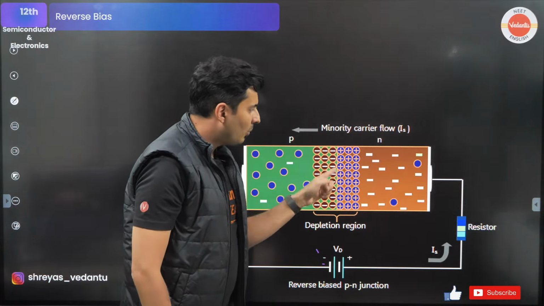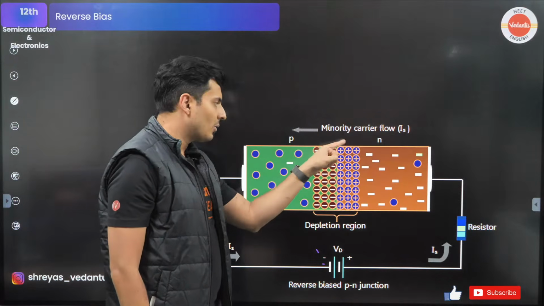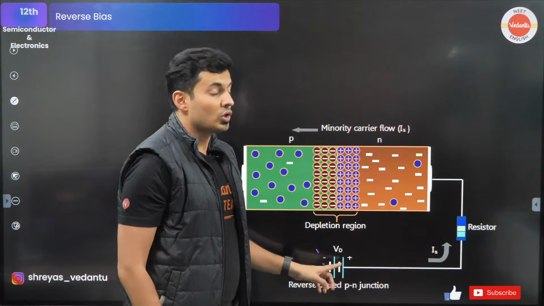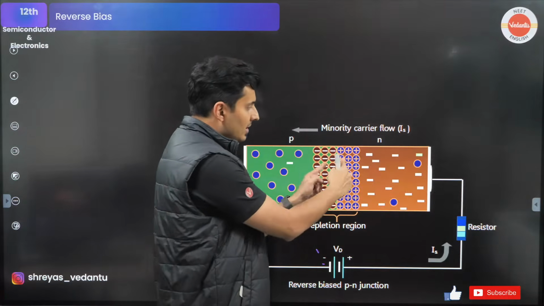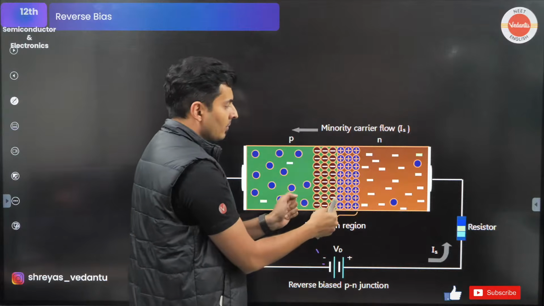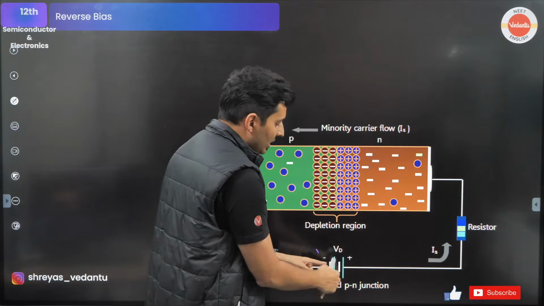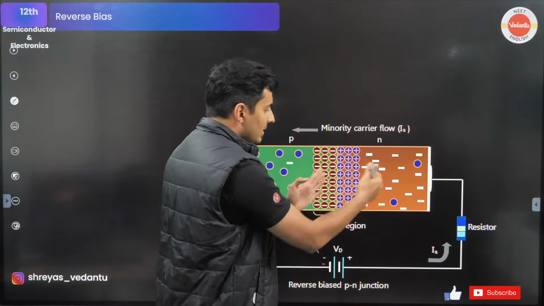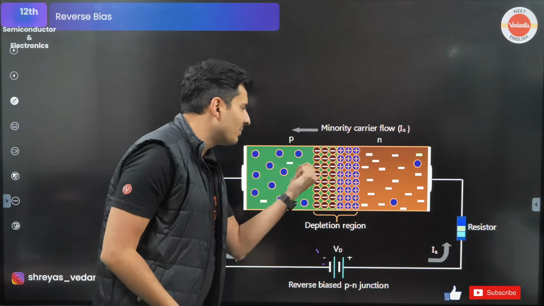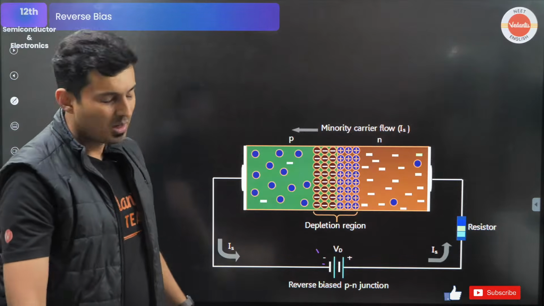And there is a positive charge here because from n to p there were electrons jumping. This positive is being pushed by this positive, like, listen, you don't come here. In fact, I'm going to push you. So this negative plate is pushing these electrons here. This positive terminal of the battery is saying, listen, you stay here. No current. Hardly some current will flow.